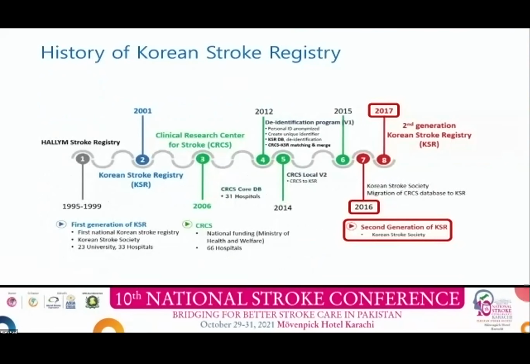After the CRCS project was over in 2015, we agreed to merge CRCS registry and the first generation KSR. From 2017, the second generation KSR is managed by Korean Stroke Society.